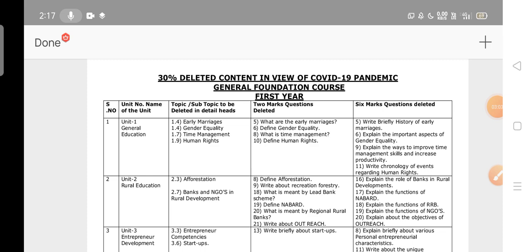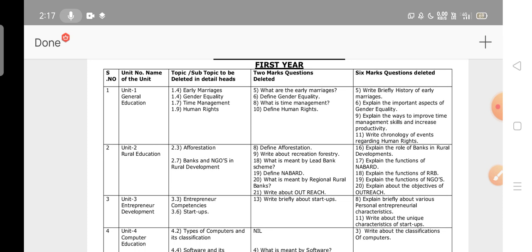General foundation course first, isn't it? See, in general education: early marriages, gender equality, time management and human rights. These topics are deleted. No need to read. The 2 marks questions deleted are: what are early marriages? Define gender equality. Define what is time management and define human rights. The longer questions deleted are: write briefly the history of early marriages, explain the important aspects of gender equality, explain the ways to improve time management skills and increase productivity, and write the chronology of events regarding human rights.